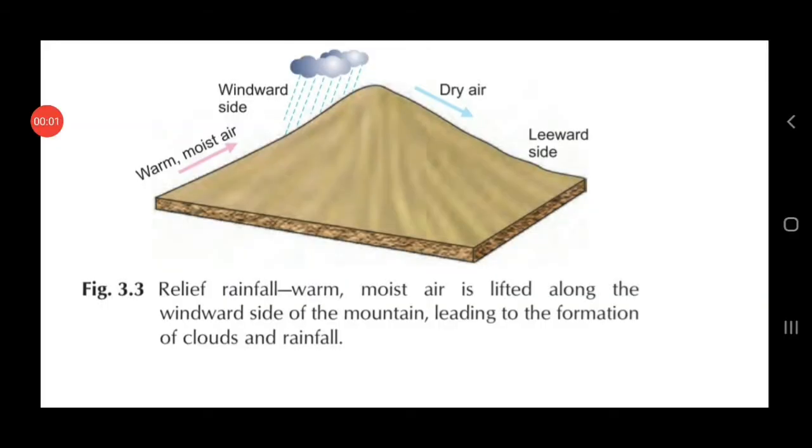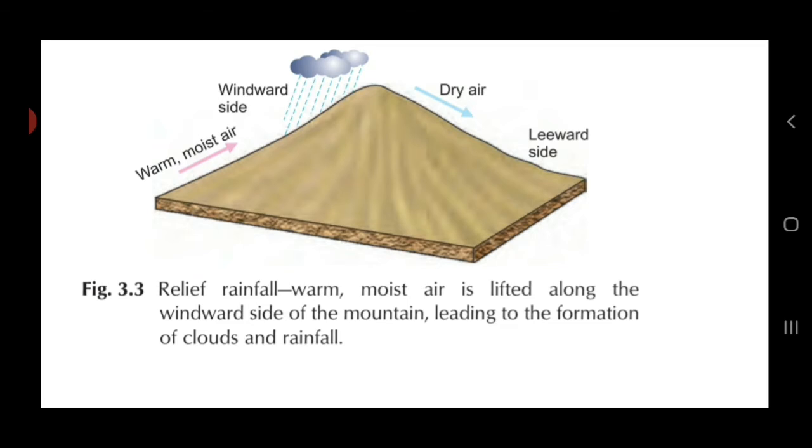Now children, in the picture you can see Windward Side is given. Now what is Windward Side? It is that side of the mountain which is facing the wind. Then the warm and moist air, you can see that also is written with an arrow, is forced to rise along the windward slope. Can you see the slope is given?